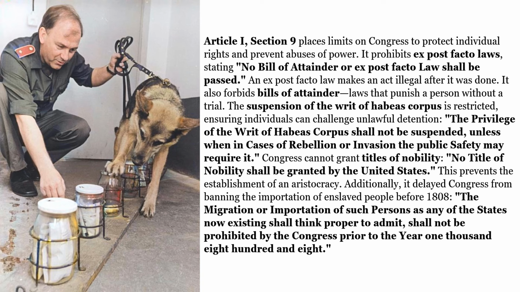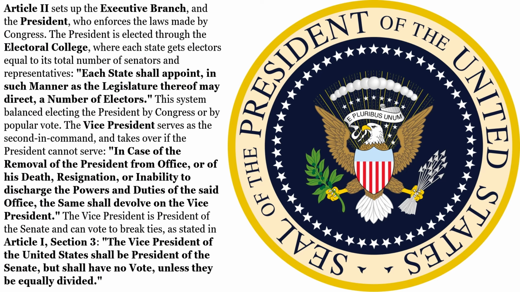Congress cannot grant titles of nobility. No title of nobility shall be granted by the United States. This prevents the establishment of an aristocracy. Additionally, it delayed Congress from banning the importation of enslaved people before 1808. The migration or importation of such persons as any of the states now existing shall think proper to admit shall not be prohibited by the Congress prior to the year 1808. Article 2 sets up the executive branch and the president, who enforces the laws made by Congress.